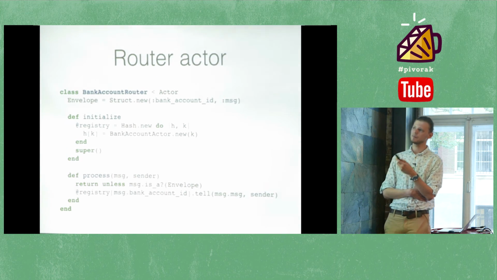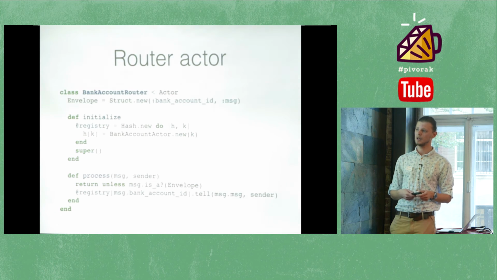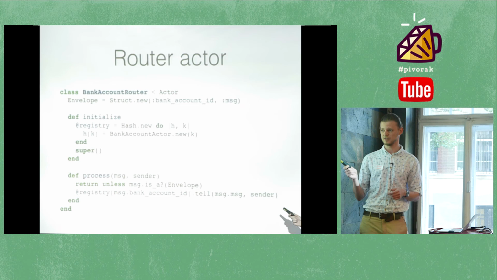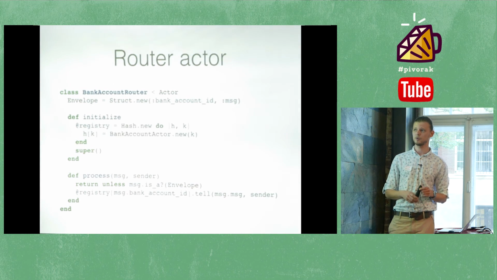It's pretty easy. We have a private state called registry, which is basically a hash. We don't need a synchronization there because all the messages are processed synchronously. And we have a method process. It checks out whether the message is an envelope and forward it to a corresponding actor.